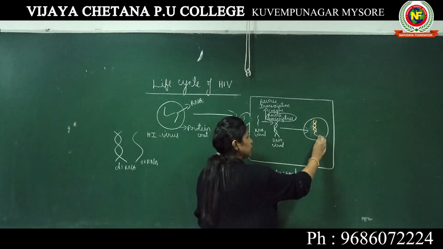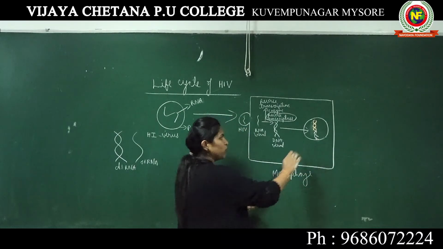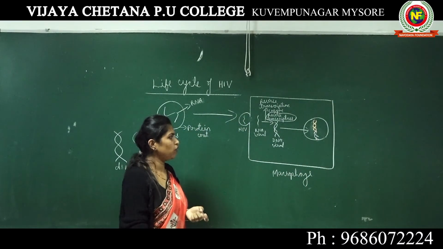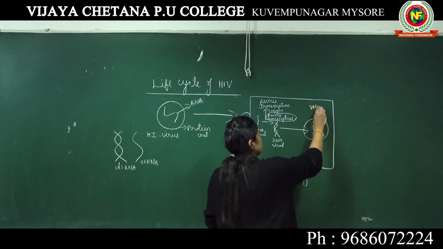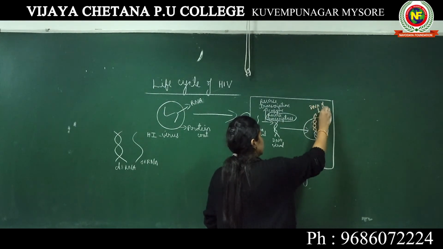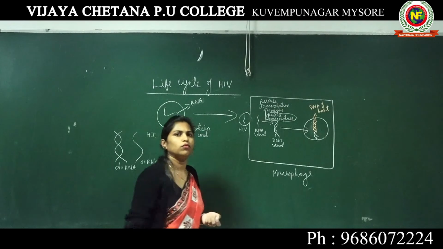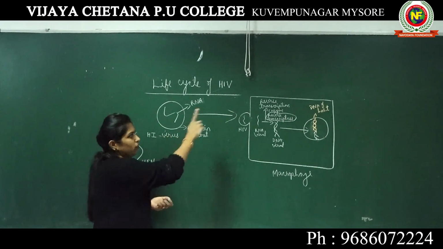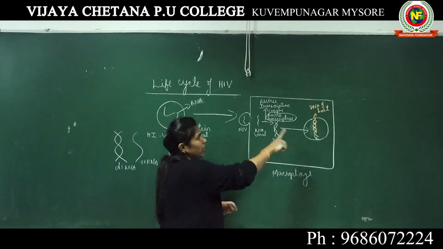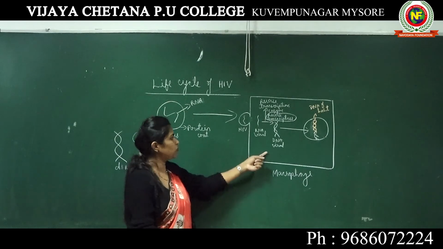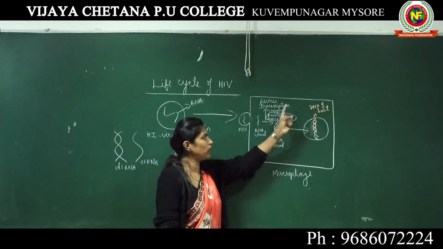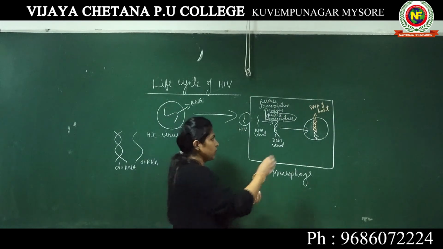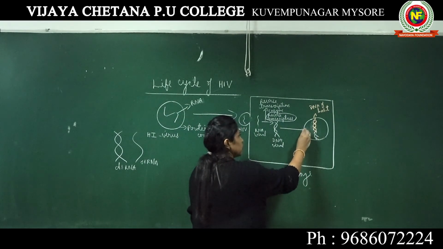So the macrophage is now host, right? Because it has received the viral DNA, or this person's body has received the HIV. So this person is known as host now. So the DNA of the host, the person who has accepted the HIV.